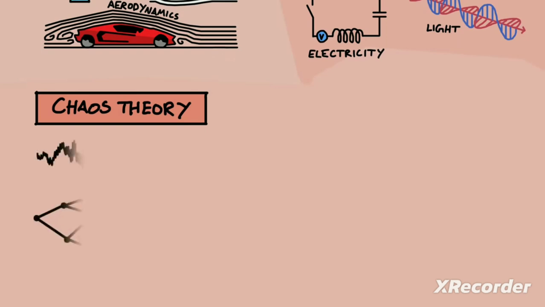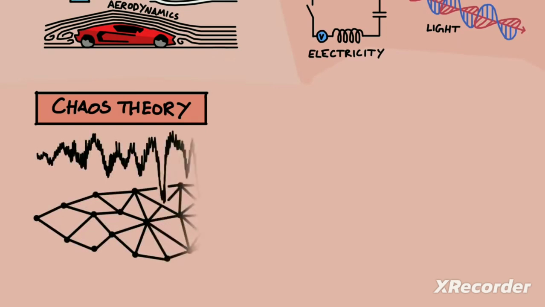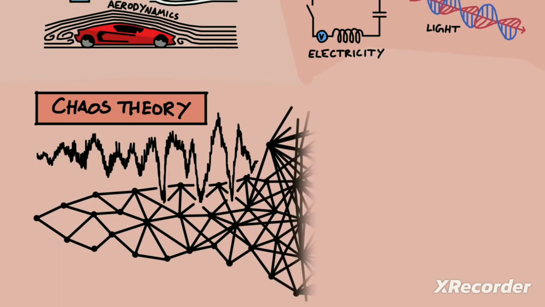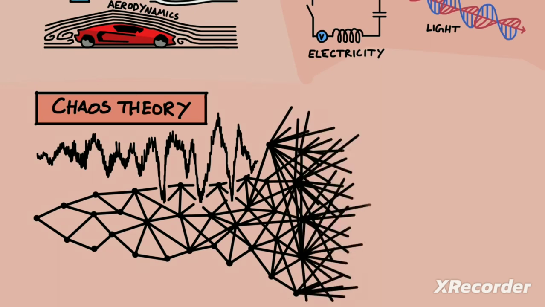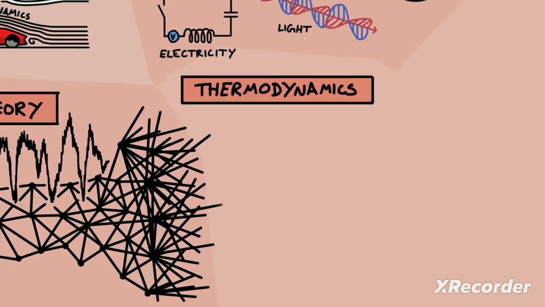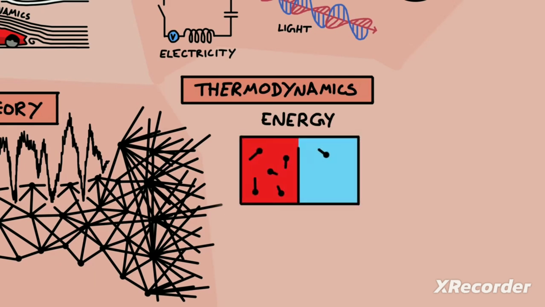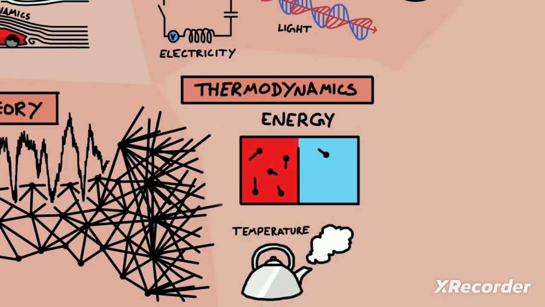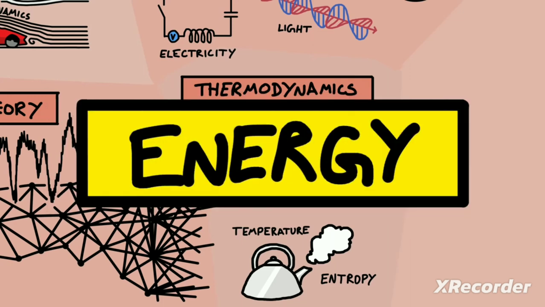Chaos theory is the description of large, complex systems and how small differences in initial conditions can lead to very different final outcomes. Thermodynamics is the description of energy and how it passes from one form to another. It also includes entropy, which is a measure of order and disorder, and basically tells you how useful different kinds of energy are. Energy is a fundamental property to physics, and although I've written energy here, I should have written it everywhere on this map, because everything has energy.